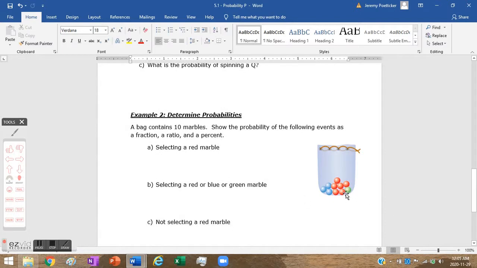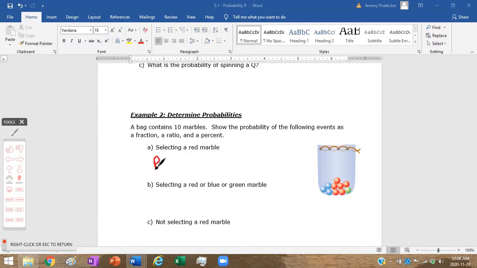A bag contains 10 marbles. There it is. Show the probability of the following events as a fraction, a ratio, and a percent. So selecting a red marble. Well, first of all, we need to figure out how many possible outcomes. So we've got a bag full of marbles. I see 1 green, 1, 2, 3, 4, 5, 6 red, and 3 blue.